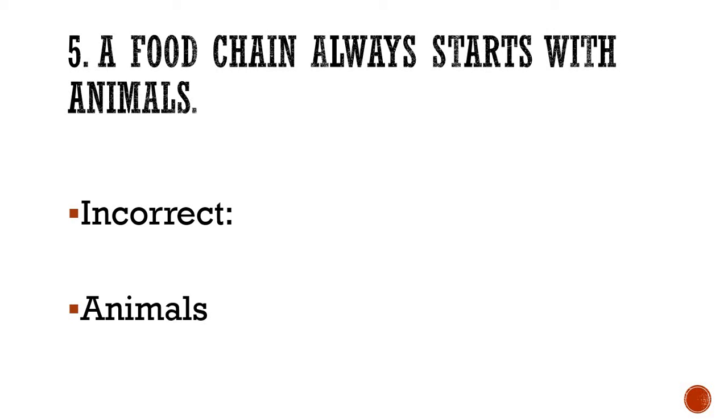Animals are part of the food chain, certainly, but they are not the beginners. It is not where the food chain begins. So what is the start point? So the correct answer is plants. Okay, please write it down if you haven't written. If you have already written, very good, excellent. Now while writing, please repeat this statement after me. A food chain always starts with plants.